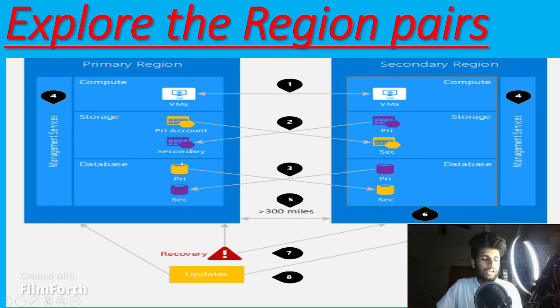So your data is stored in the primary region. If my database goes down, maybe due to the servers or something, it automatically connects to the secondary region. Then with the connection string, we get the data from the secondary region and the data is delivered to the application.